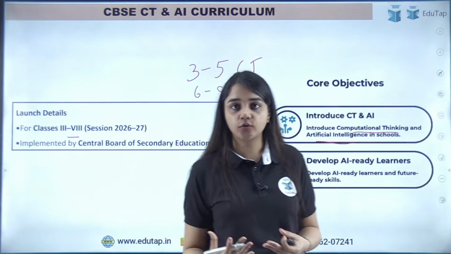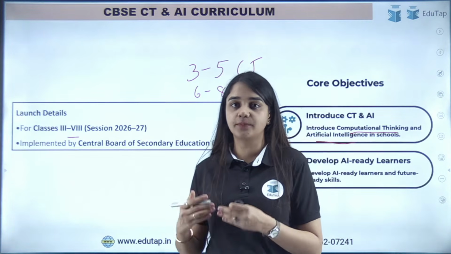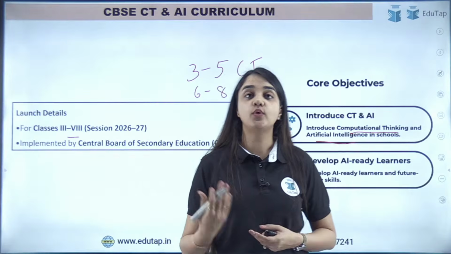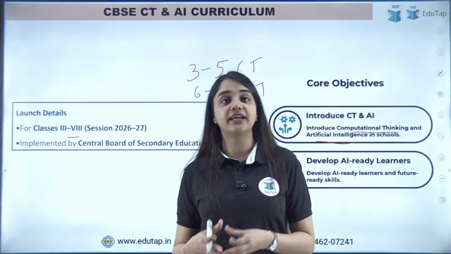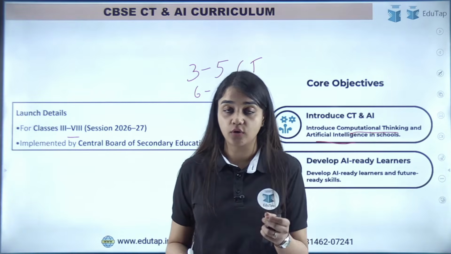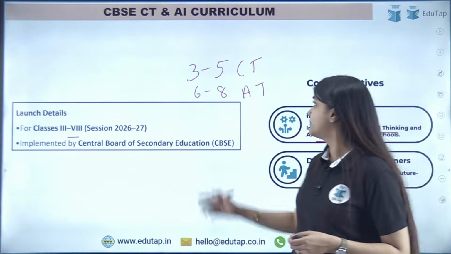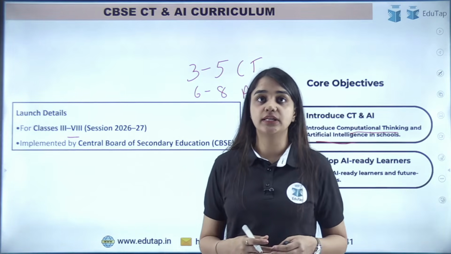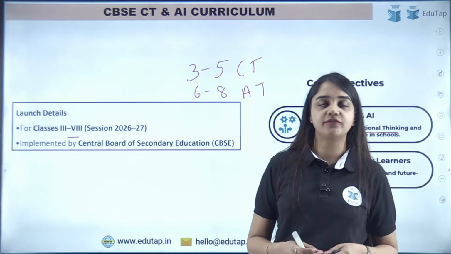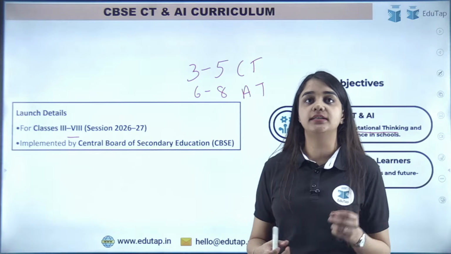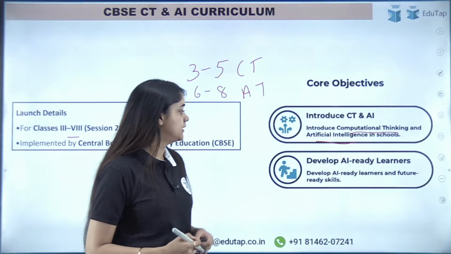So it is taught to them कि आपको जब complex problems आएं उनको छोटी छोटी different small sub problems में divide कीजिए. ठीक है? Then you identify the similarities, then you identify the patterns they are having, and then by using your logic you can actually solve them. ठीक है? So this is the concept of CT, that is computational thinking, and AI, as you know, the machine learning and artificial intelligence, will be integrated in their classes from grade 6 to grade 8. ठीक है? All right.